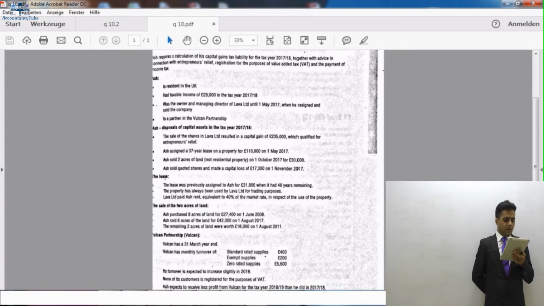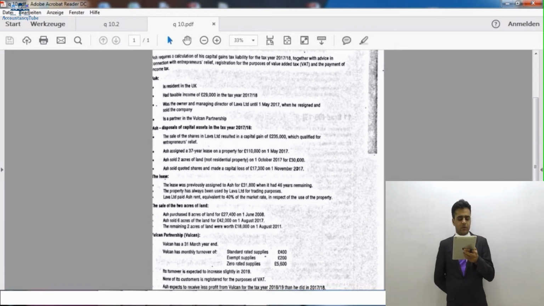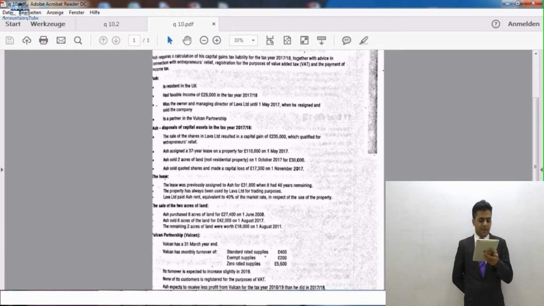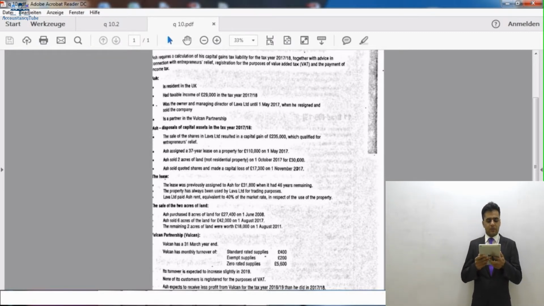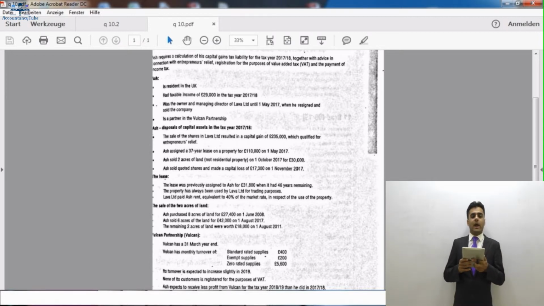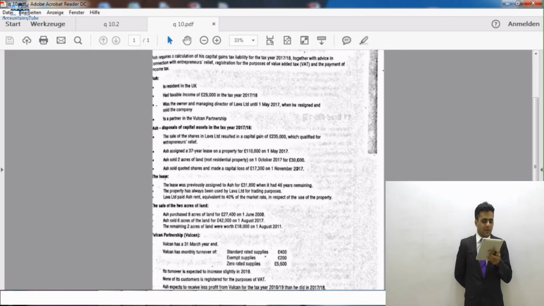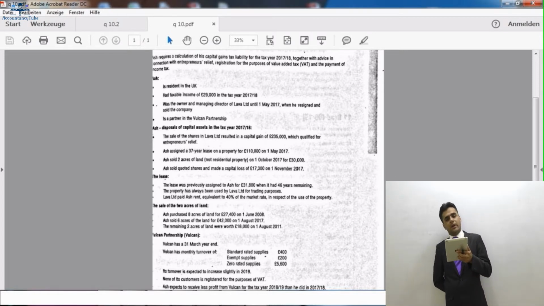Then after that it says the property had always been used by Level Limited for trading purposes. Level Limited paid Ash rent equivalent to 40% of the market rate in respect of the use of the property. Now this information is given to us because the lease was owned by Ash. Ash has given the lease for the use of Level Limited, and Ash was receiving rent as well, which was equivalent to 40% of the market value.